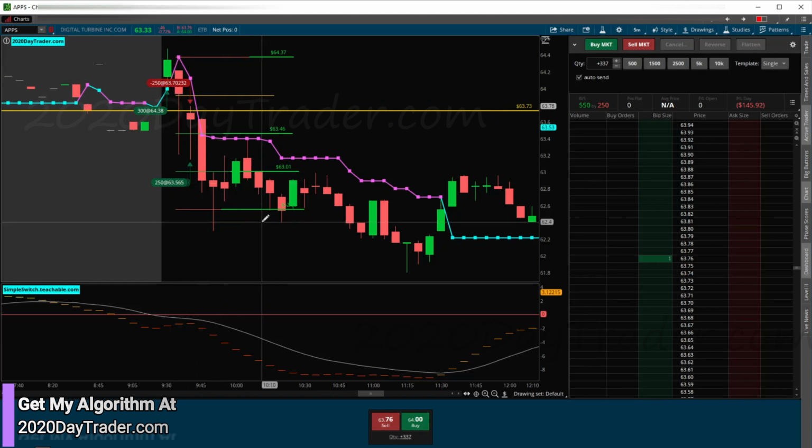Too bad it didn't just go straight down. That would have been nice. But I got out on this candle. I wanted to give it a chance to see what it's going to do, and it bounced first, so we bounced out. And then when we got the trade, took it, recovered a big chunk of our money, and all good. All right, so that's APPS.